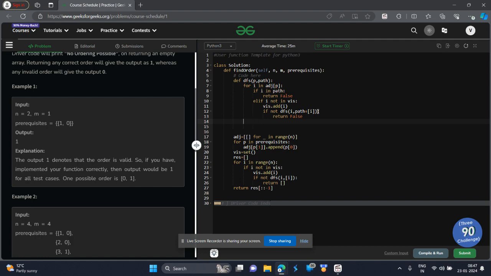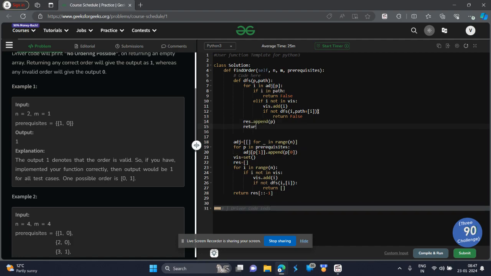If there was no cycle, then append this particular course P to the result and return true. Why did I append it to the result? Because this suggests that there was no cycle, and this current course P can be taken without caring about its prerequisites.